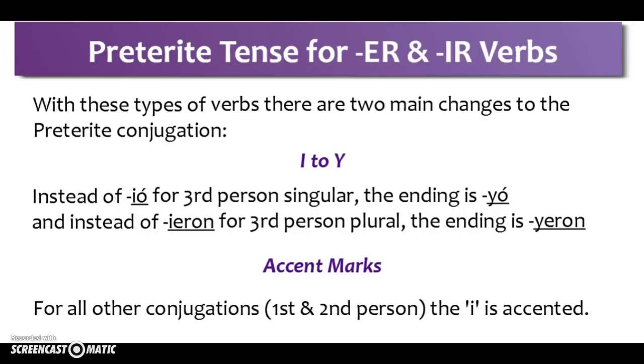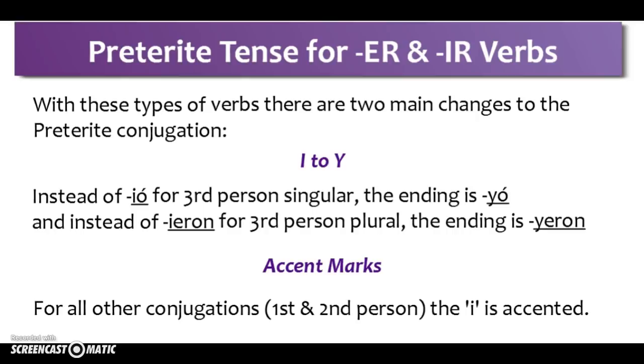The first change is an I to Y change, and this happens in both of the third-person conjugations. The third-person singular conjugation in the preterite tense for er and ir verbs, that ending is usually ió, I-O with an accent on the O. For these vowel-ending verbs, meaning they end in a vowel in the stem of the verb, that ending is going to change to yó with an accent on the O, Y-O.